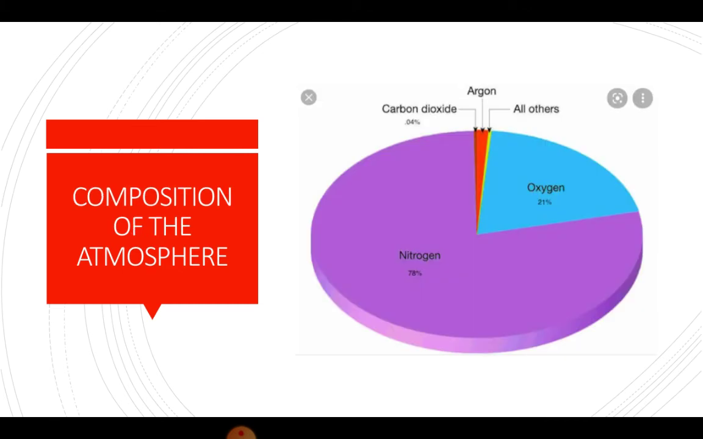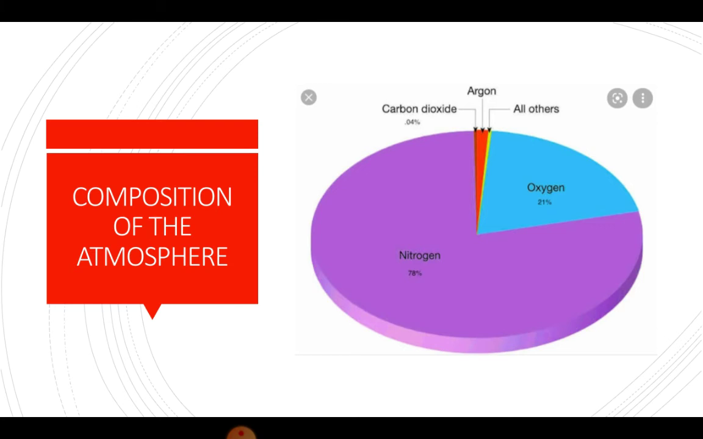Composition of the atmosphere. The atmosphere is made up of various colorless, odorless, and tasteless gases. It also contains water vapor, dust particles, pollen grains, sound, volcanic ashes, and smoke. There are many gases found in the atmosphere like nitrogen, oxygen, and carbon dioxide.